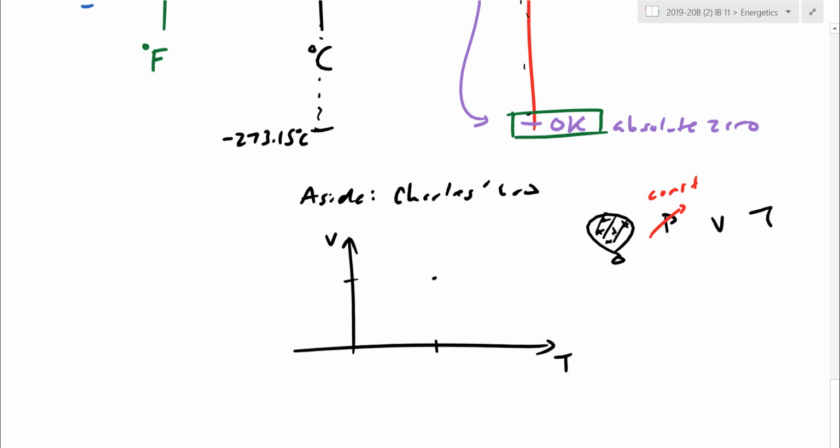We would assume the particles are a little more sluggish. The balloon is stretchy, so it can respond to that. Because the particles can't move as quickly, a little less temperature, a little less size. Because these are gases, even if you drop into the negatives, the balloon will still probably have some positive volume. But what he found was a nice proportional relationship. He ended up getting a nice straight line fit.